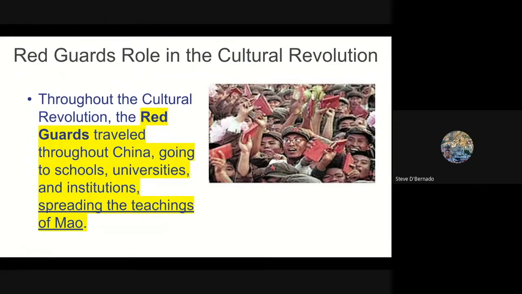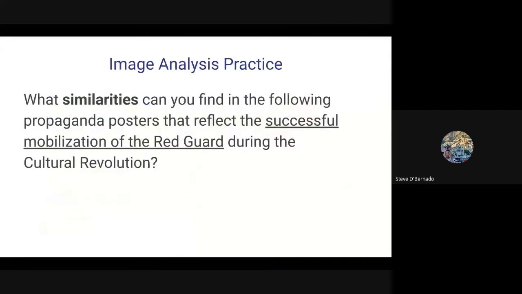Well, he mobilized a certain demographic of the Chinese communist population, and he turned them into what he called the Red Guard. Now, the Red Guard's role in the Cultural Revolution, well, they traveled throughout China. They went to schools, universities, institutions, spreading the teachings of Mao. They were like this big group, and you could not turn them away. You cannot deny them. They were a powerful, influential force in communist Chinese society.